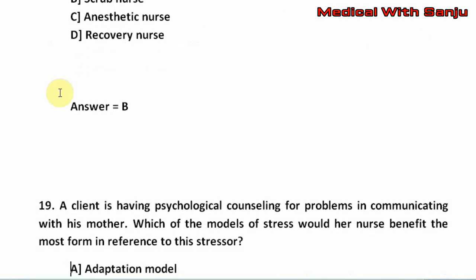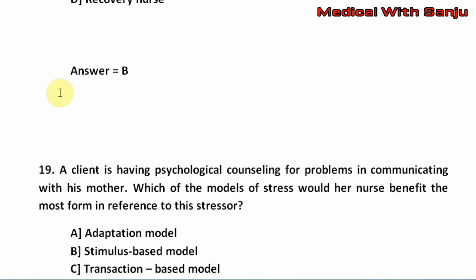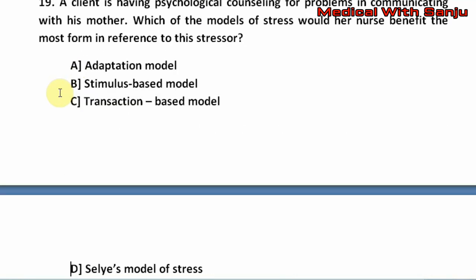Question number 19. A client is having counseling for problems in communicating with his mother. Which model of stress would her nurse benefit the most from in difference to this stressor? Option A, adaptational model. Option B, stimulus based model. Option C, transaction based model. Option D, Challiers model of stress. The right answer is option B.